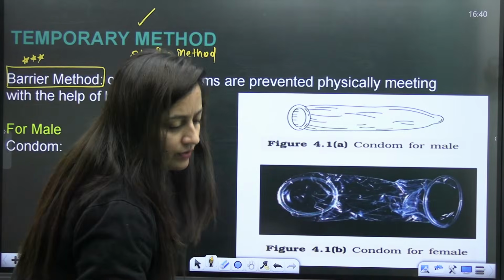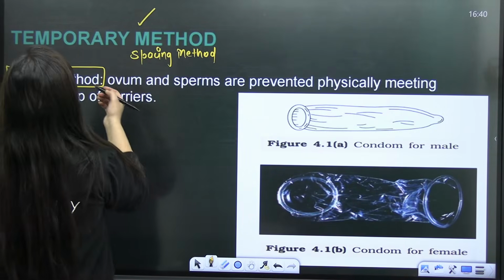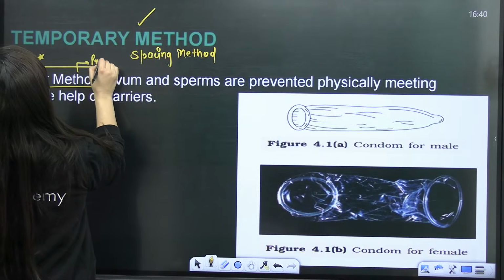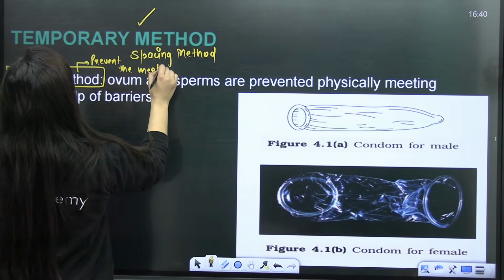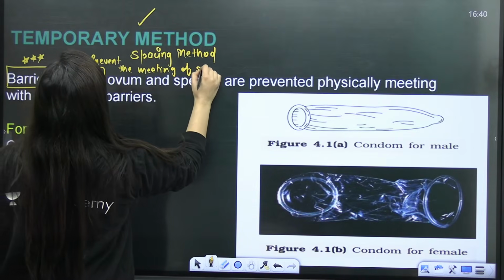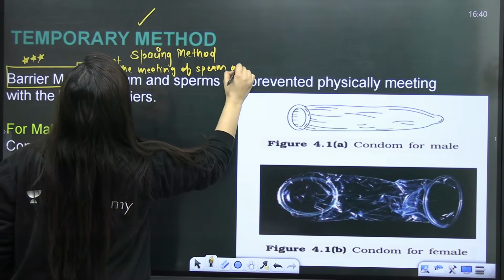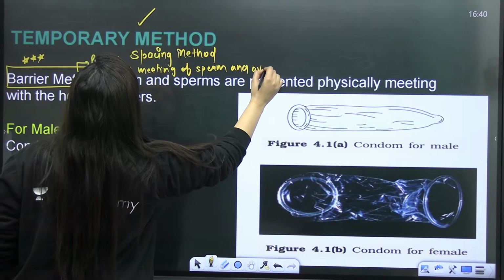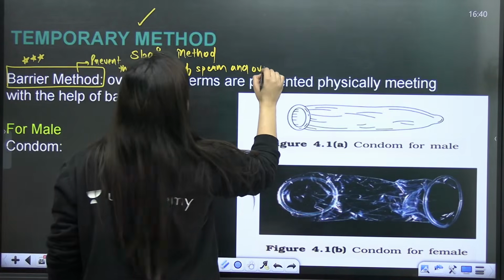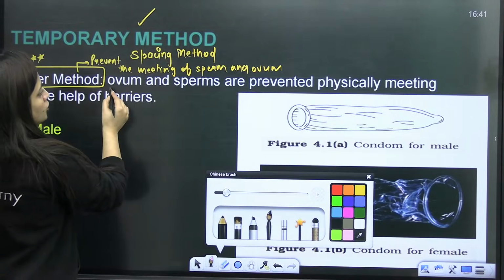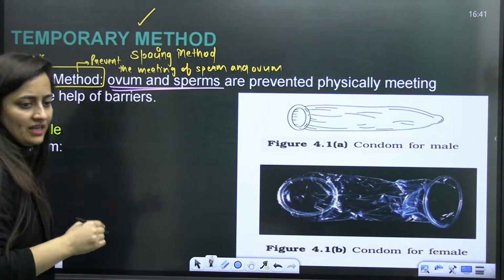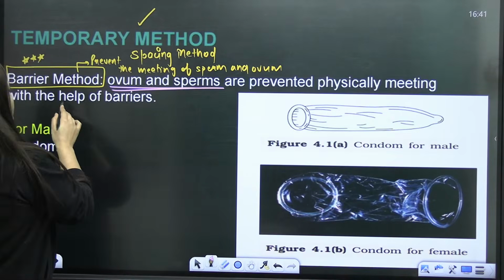Okay, so now we will talk about the barrier method, right? It will prevent the meeting of sperm and ovum. This is the main motive of these methods. Is that clear? So what is the name here? It is the barrier method. So ovum and sperms, as I told you, will be physically prevented from meeting with the help of the barrier.